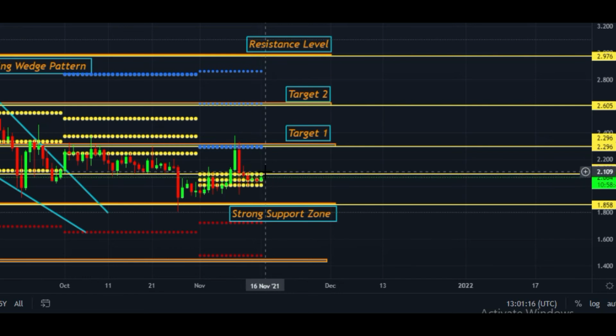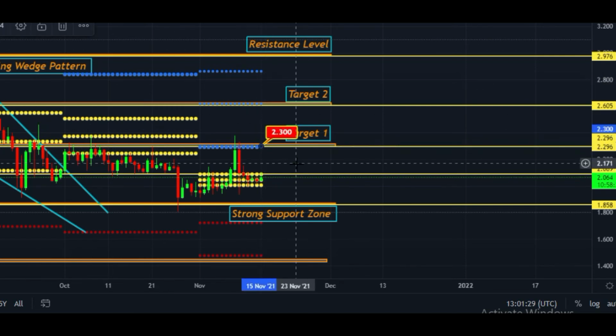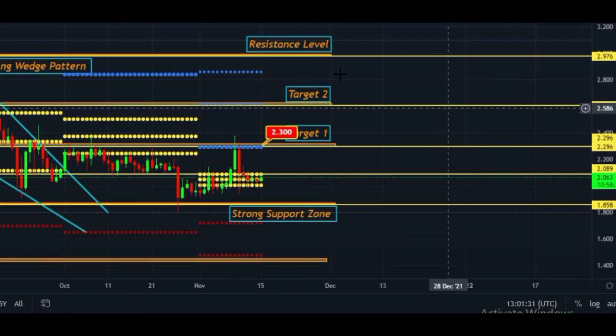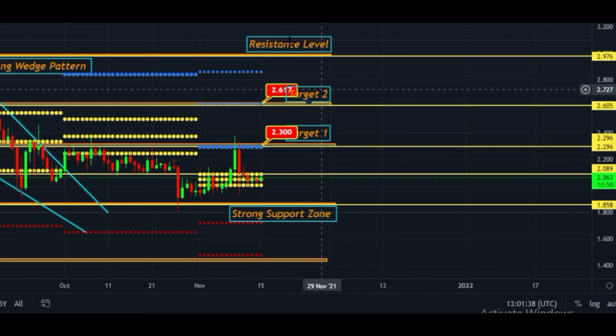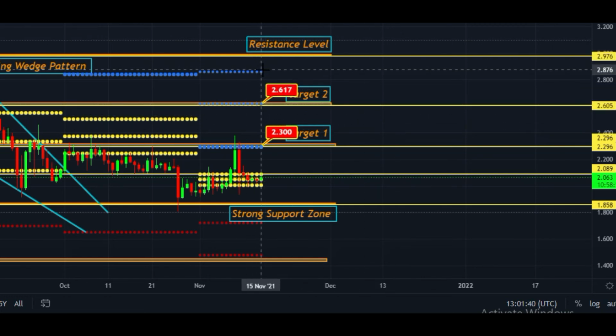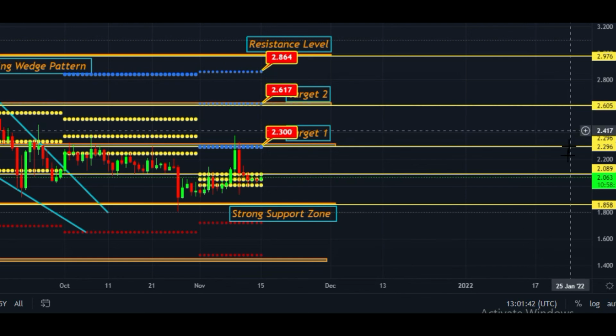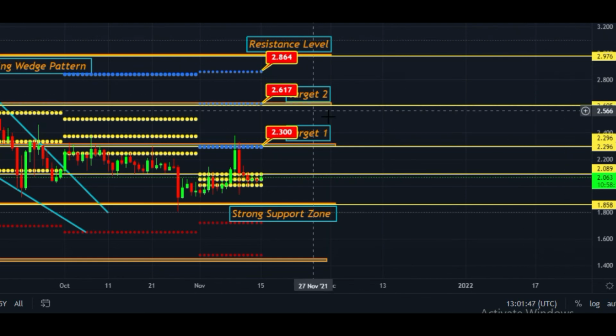Once a daily candle closes above this, price will definitely boost. It hit the first bullish monthly CPR target, which was $2.30. After that, the second target is this area, $2.61, and the third bullish target of this month is this area, $2.86 price area. These are monthly CPR levels. We have to check it.